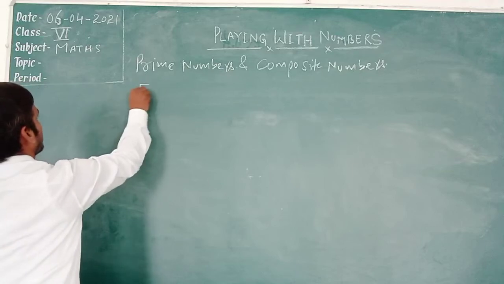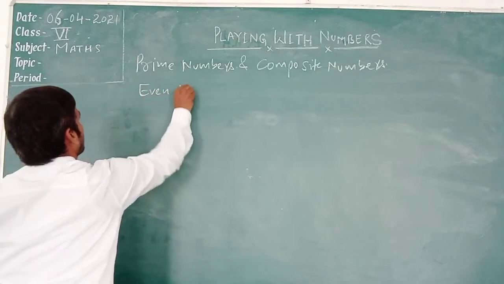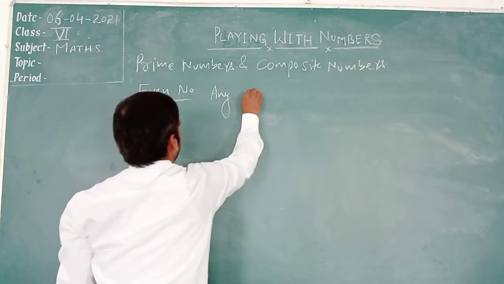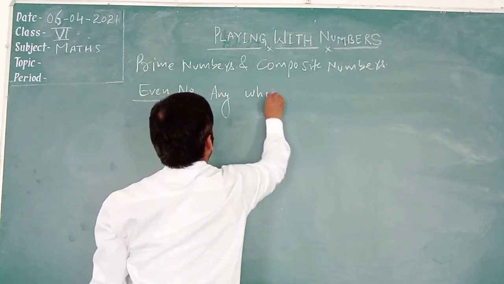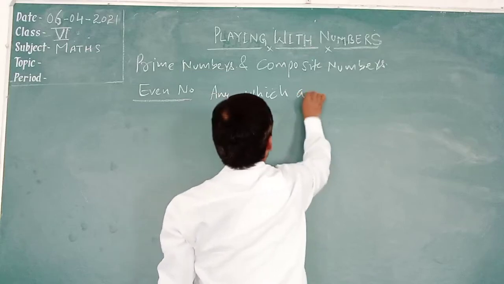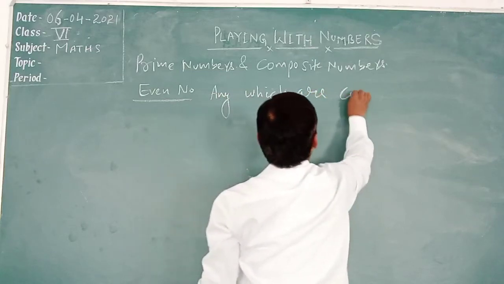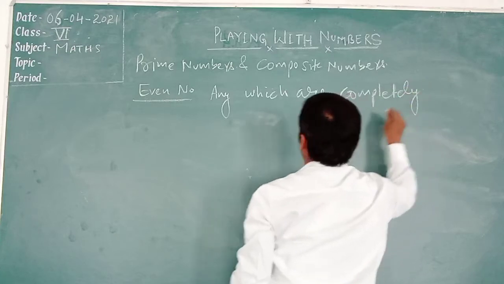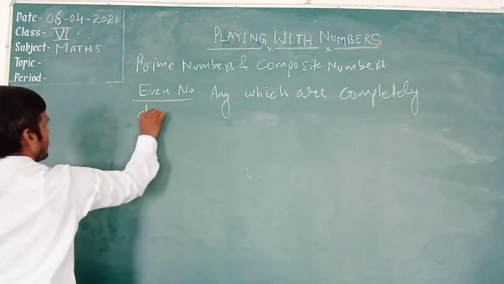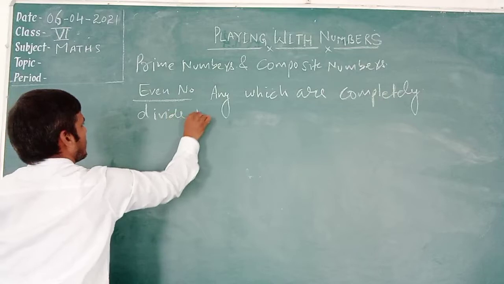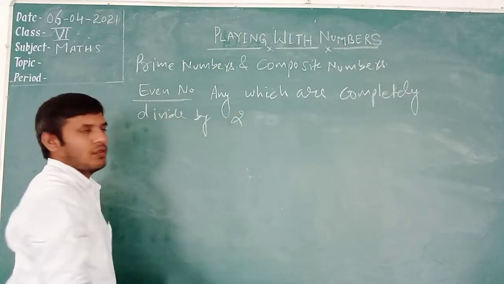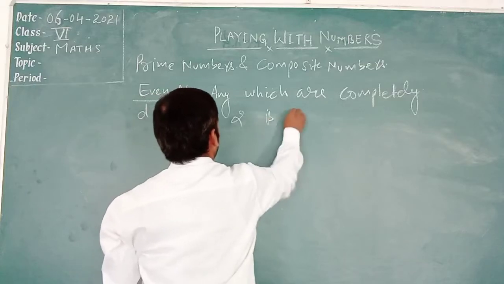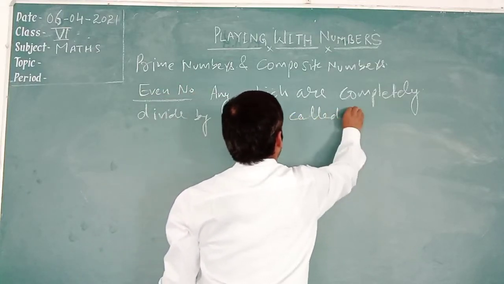Even number: any number which is completely divided by 2 is called an even number.